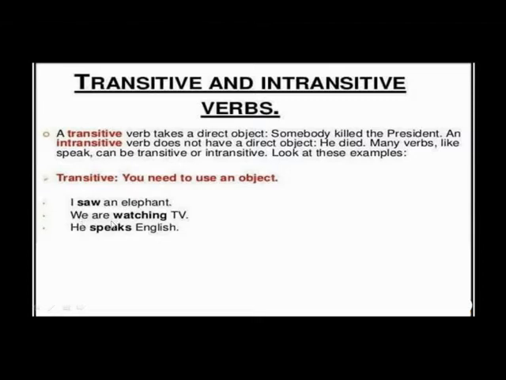We are watching. What are you watching? We are watching TV. He speaks English. If we say he speaks, what? Sometimes it is an incomplete sentence. Okay, he speaks is also a complete sentence, but if we want to explain what he is speaking, we must use an object here. So these are transitive verbs which need an object to complete the sense.